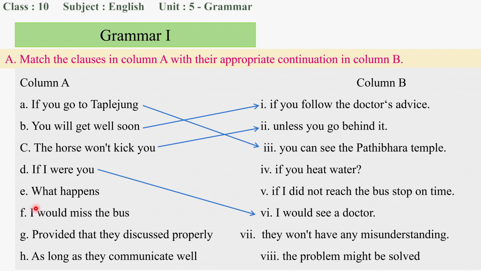Then E, what happens? We need to match it with the condition. What happens if you hit water? Okay, this is this one. Then F, I would miss the bus. I would miss the bus when? We need a kind of condition over here, right?